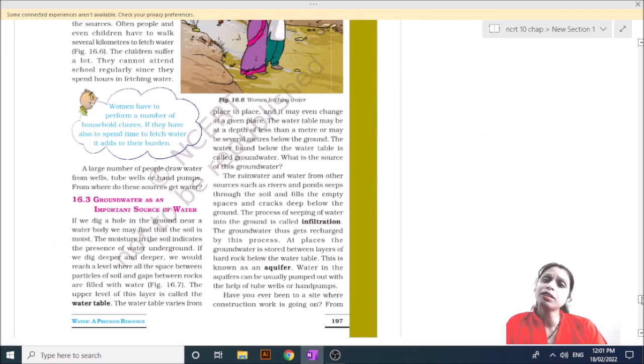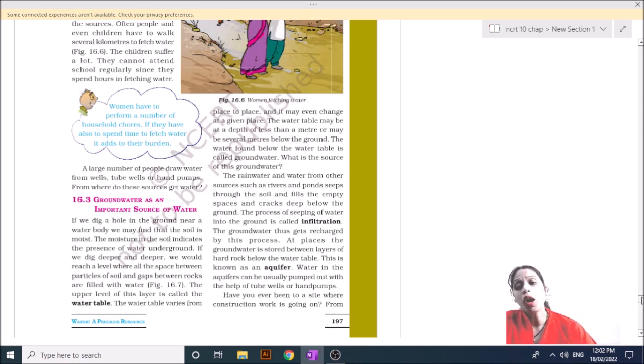Now you know that sometimes in village areas many children go very, very far to fetch water. Even they cannot attend class and school because of the shortage and need of water. Then it is very important that we save water.